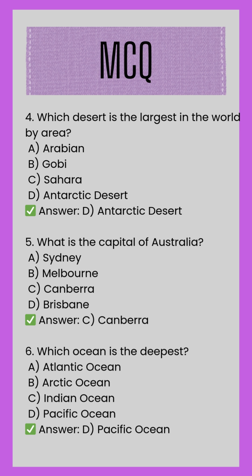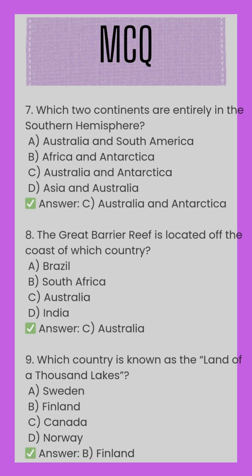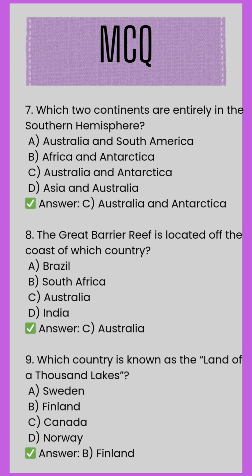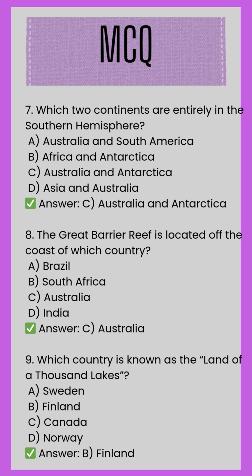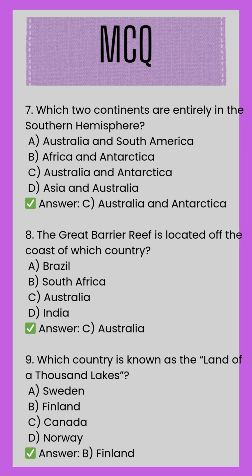A. Atlantic Ocean. B. Arctic Ocean. C. Indian Ocean. D. Pacific Ocean. Correct answer. D. Pacific Ocean. 7. Which two continents are entirely in the southern hemisphere? A. Australia and South America. B. Africa and Antarctica. C. Australia and Antarctica. D. Asia and Australia. Correct answer. C. Australia and Antarctica.